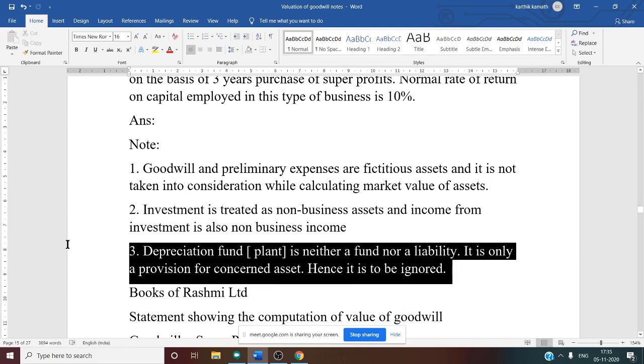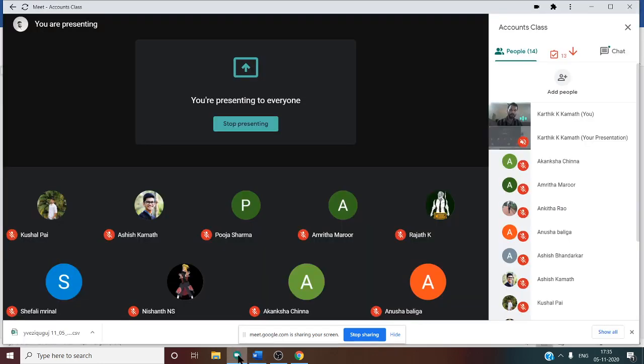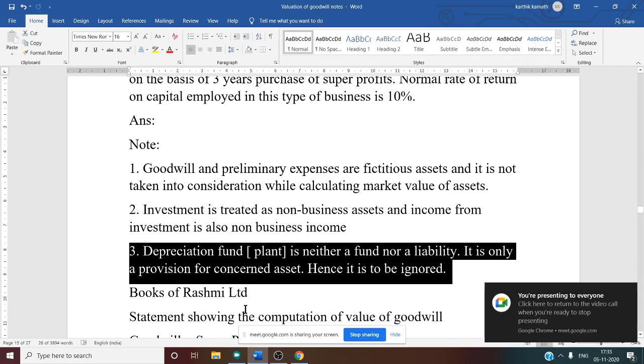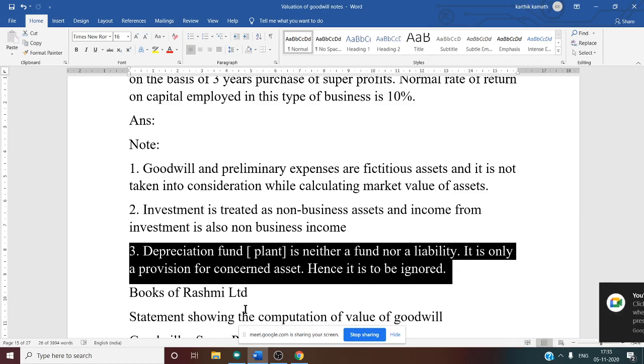Now, a very important note is the depreciation fund. That too they have mentioned for plant. That fund is used for plant. So, it is neither a fund nor a liability. Although they have mentioned it on the liability side of the balance sheet, depreciation fund is not a liability, they are saying. Why? Because it is just a provision for the concerned asset.